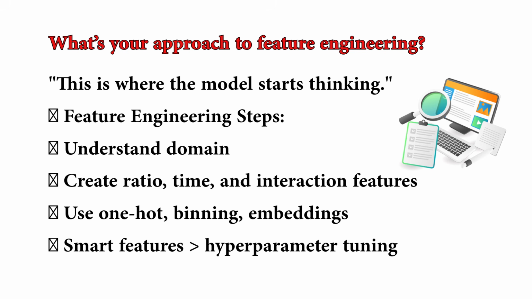For example, in an e-commerce data set, I created a purchase-to-visit ratio that significantly boosted model performance. I also use techniques like binning, one-hot encoding, polynomial features, and embeddings when appropriate. Good feature engineering often makes more difference than tuning hyperparameters.